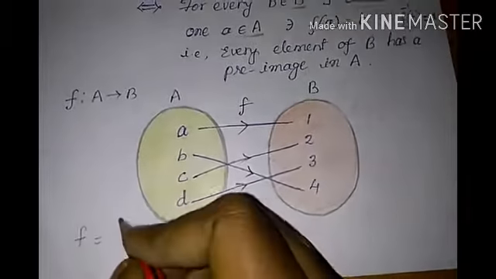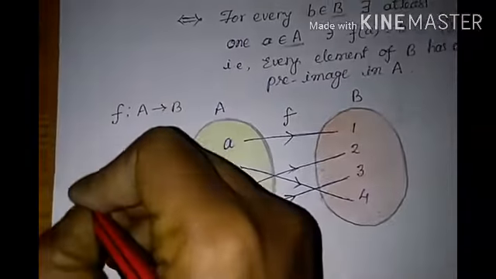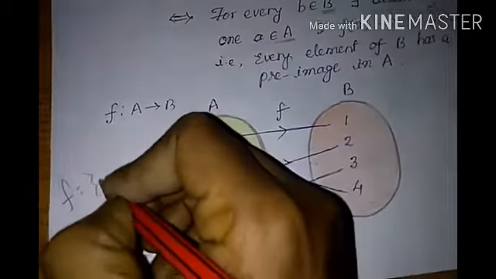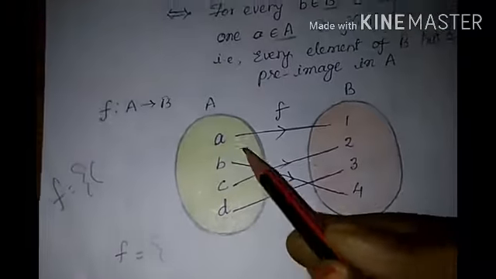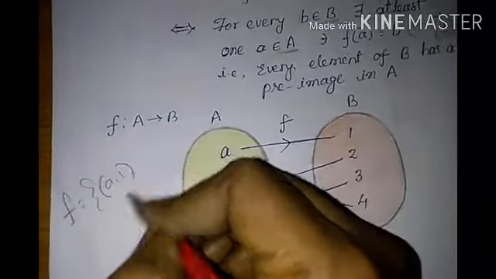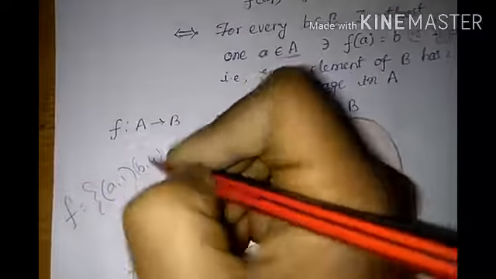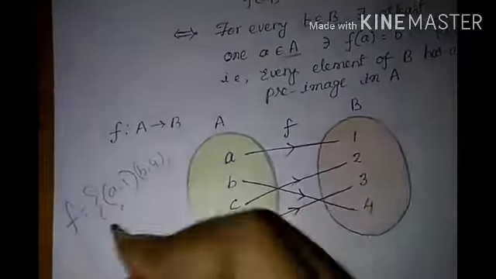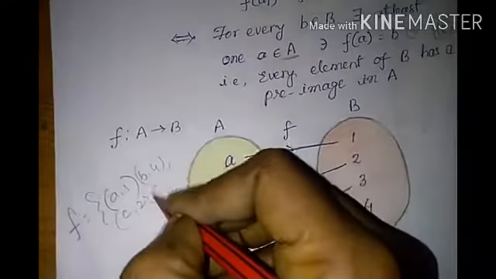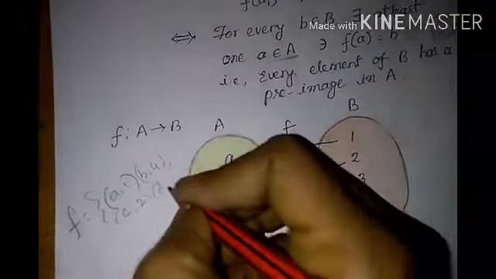F equal to the set of all ordered pairs (a, 1), (b, 4), (c, 2), and (d, 3).